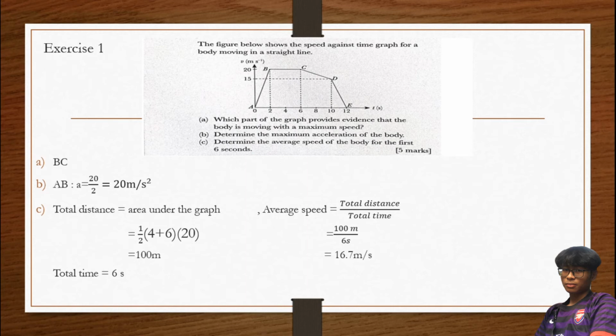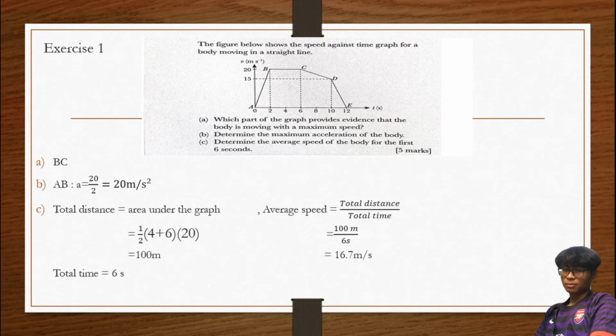Nak cari gradient, y2 minus y1 over x2 minus x1. So kita cari, so dapatlah 20 meter per second square. So determine the average speed of the body for the first 6 seconds.